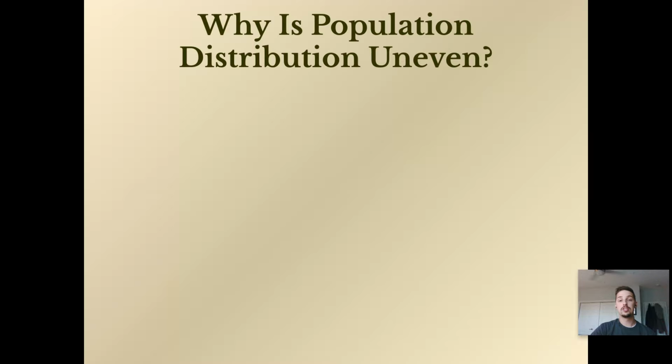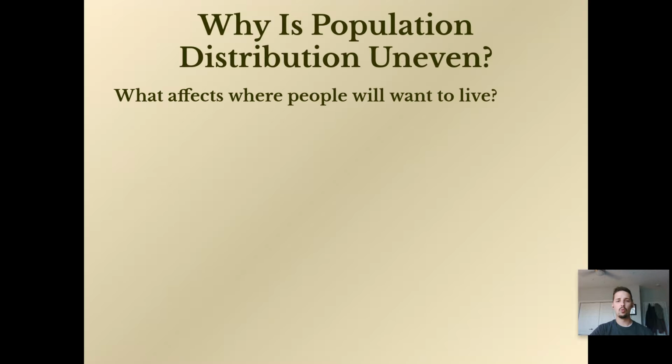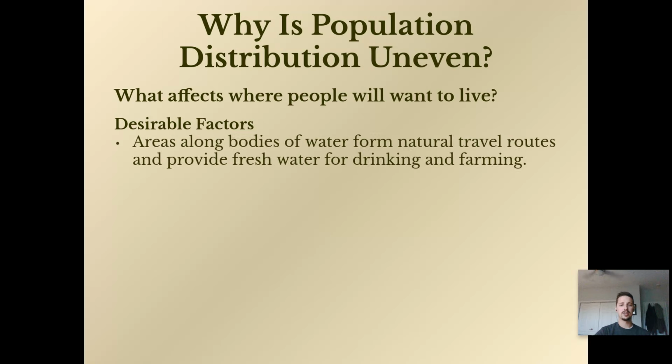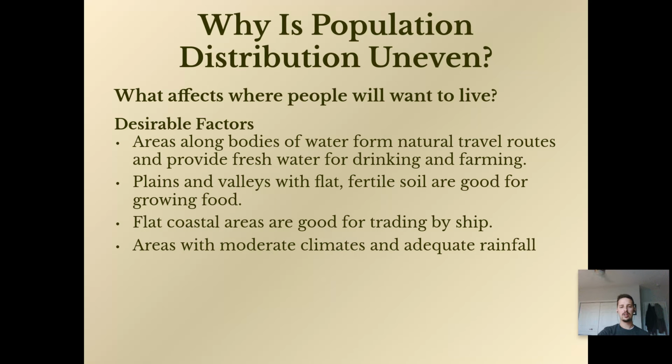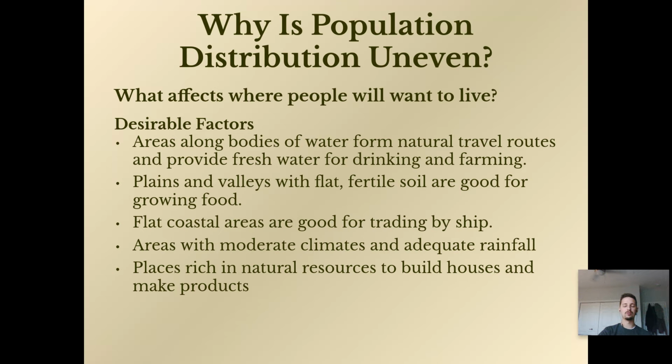Why is the population distribution uneven? What affects where people will want to live? We talked about this the other day, right? Desirable factors: areas along bodies of water form natural travel routes and provide fresh drinking water and farming water. Plains with valleys with flat, fertile soil are good for growing food. Flat coastal areas are good for trading by ship. Areas with moderate climates and adequate rainfall. Places rich in natural resources to build houses and make products.